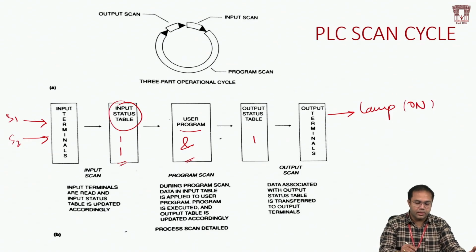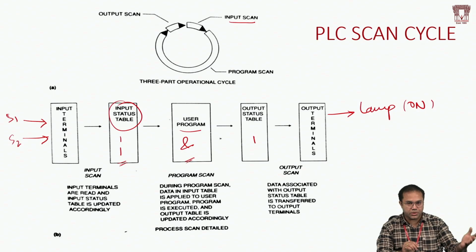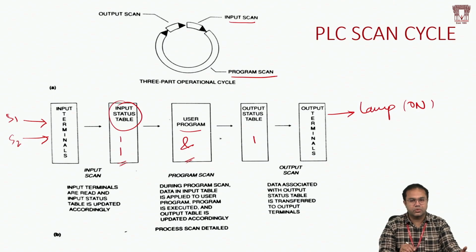That's the reason why a PLC has to perform continuously. It has to perform the input scan to read the data continuously, because in real time the sensors will change their status from 0 to 1 and 1 to 0 continuously. So we need to update it continuously, and then scan the program, because when the input status changes, the decision has to change immediately. It's not like whatever decision was taken previously is final. Whenever the input changes, the decision will also change. So program scan is also compulsory, and then finally the output scan.